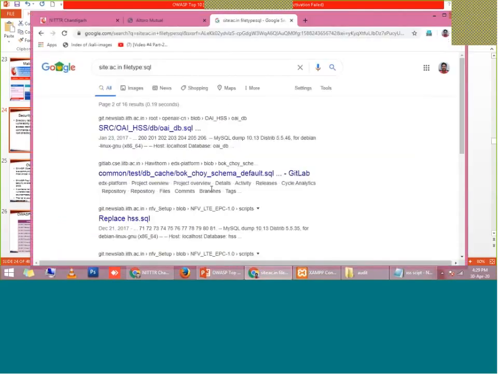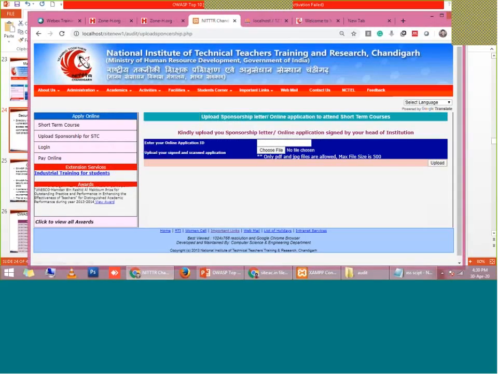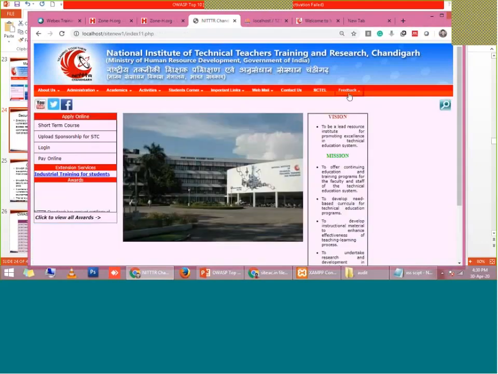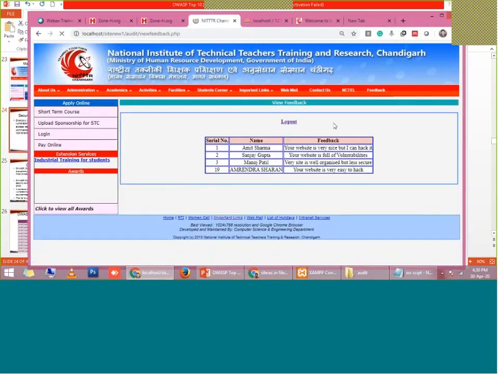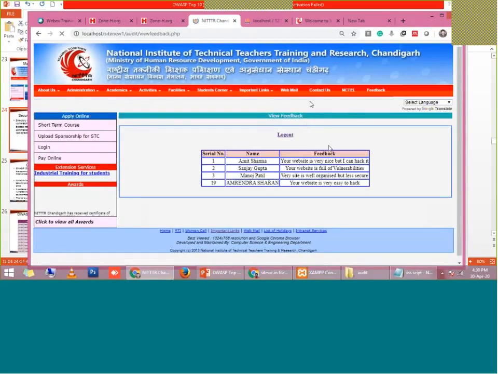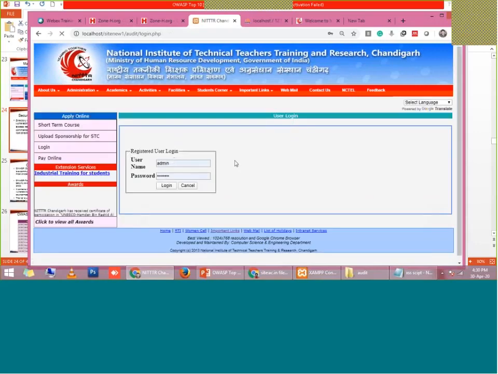Suppose in my demo website, I have shown you that to see the feedback, a web administrator must log in through this login page. Unless he has the correct credentials, he will not be able to access the restricted page.